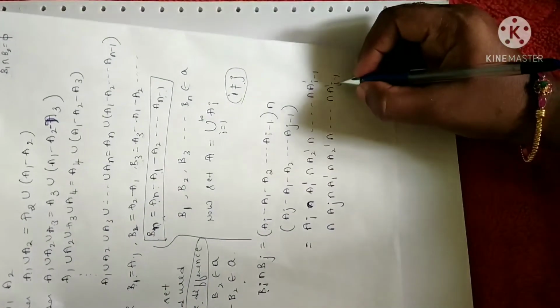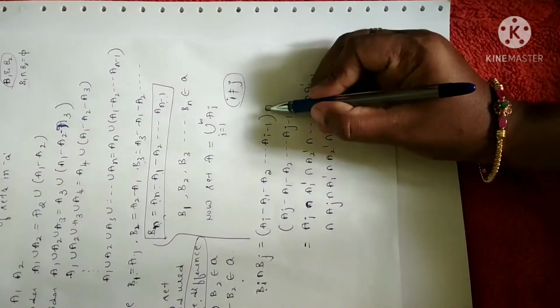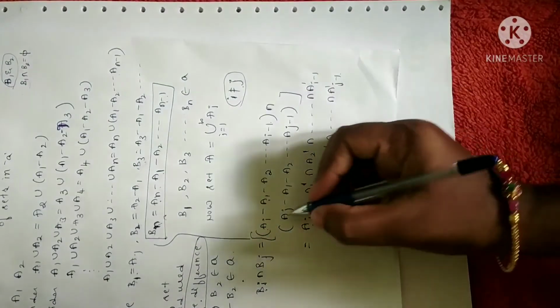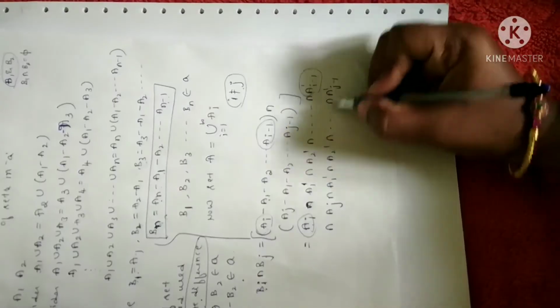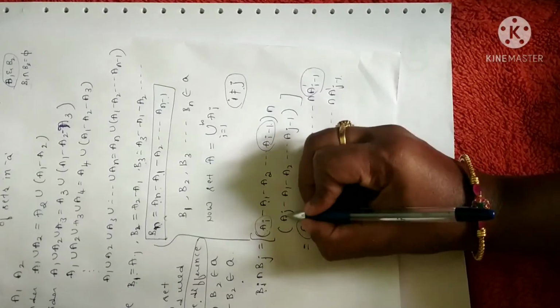The doubt that comes to our mind is that I have written A1, A2 in the intersection of sets, but I have taken their complements. Why? Because I have kept the first and last element as it is, I mean Ai and Aj as it is, the beginning elements of both the sets.